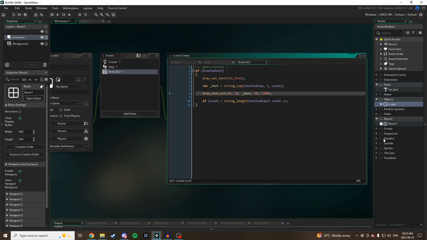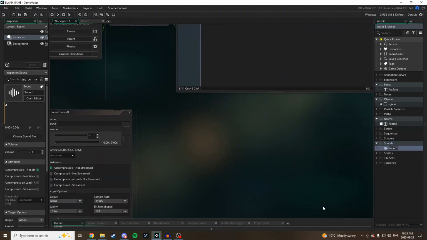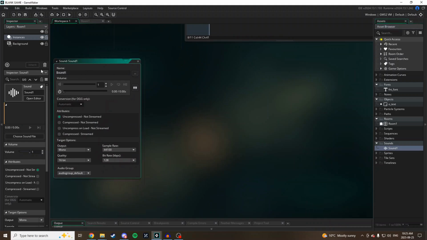So actually the first thing I'm going to do before I get too deep into this is I'm just going to go ahead and create a new sound. And then I'm just going to import, let's see, SFX text. I'm going to import the sound that I want. I'm going to go ahead and cut this out just so you guys don't look too much into my folders. Okay, so now I have a sound effect for my text. I'm going to go ahead and implement that.